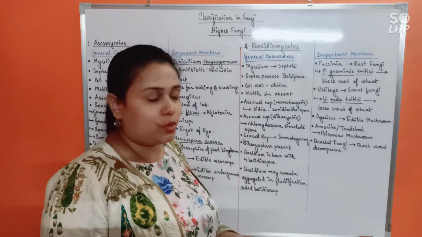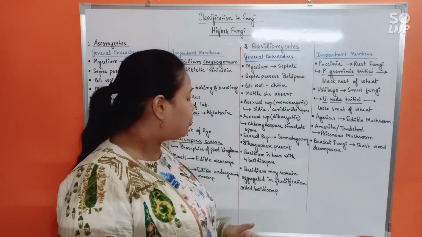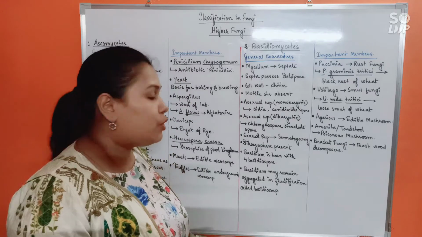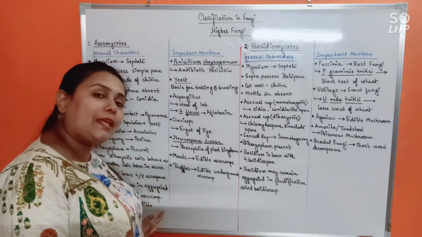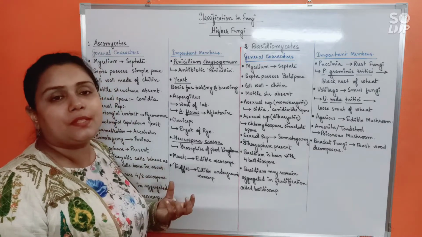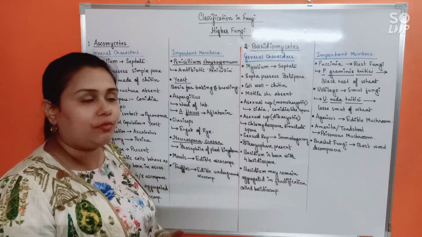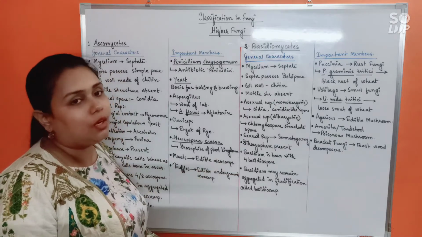Basidia may remain aggregated in fructifications called basidiocarp. Just like Ascomycetes bear ascocarp, likewise Basidiomycetes may also possess aggregation of basidia in aerial fructifications called basidiocarp.